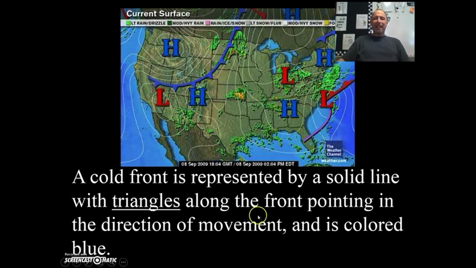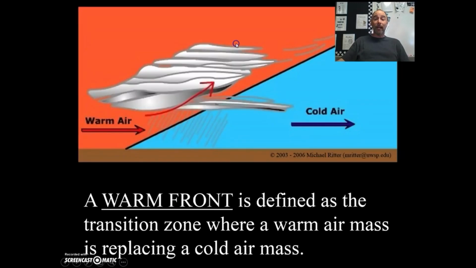A cold front is represented by a solid line with triangles along the front, pointing in the direction of movement. And it's colored blue. Coincidence? No, it's not. Little triangles here showing us which direction this front is expanding upon. Also labeled by two ginormous H's for high air pressure. And you'll note right here in front of it, a big storm. Coincidence? No, not at all.